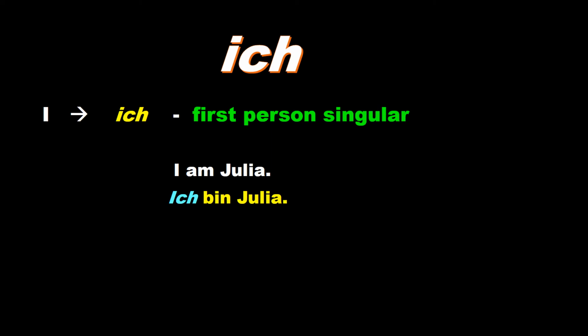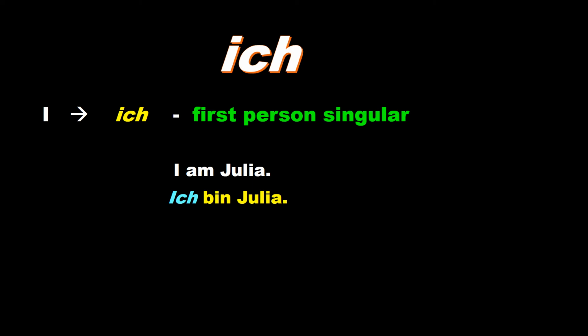While J is pronounced as Y in German language, that is why it is ich bin Julia. Here, ich is the personal pronoun that denotes I, and bin, that is verb.